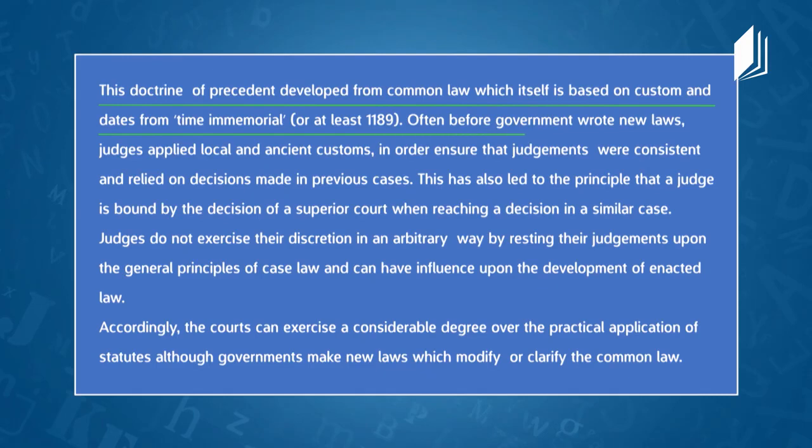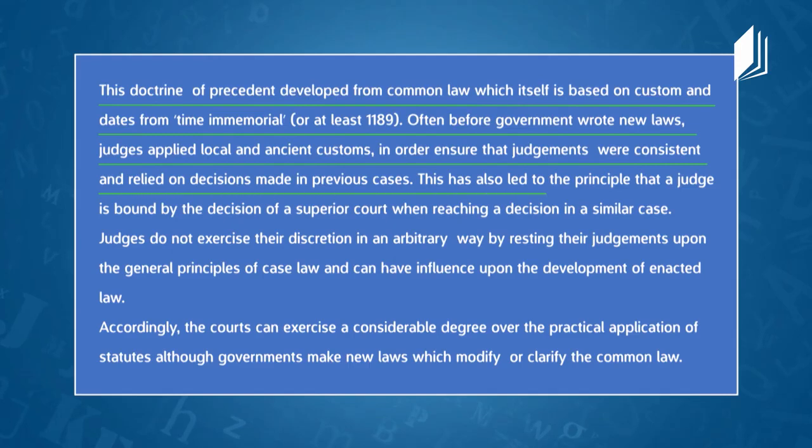Often before government wrote new laws, judges would apply local and ancient customs in order to ensure that judgments were consistent and relied on decisions made in previous cases. This has also led to the principle that a judge is bound by the decision of a superior court when reaching a decision in a similar case.